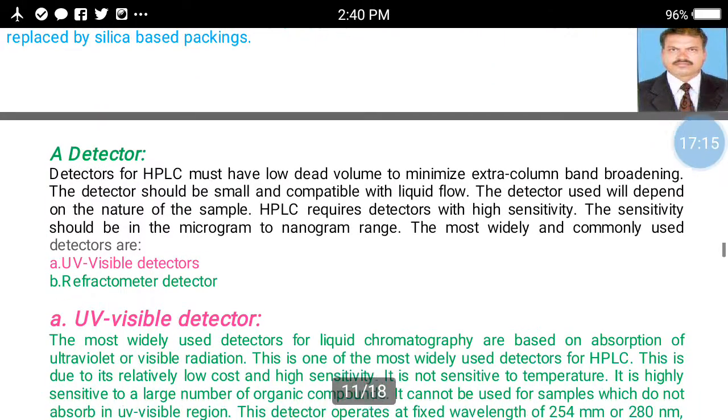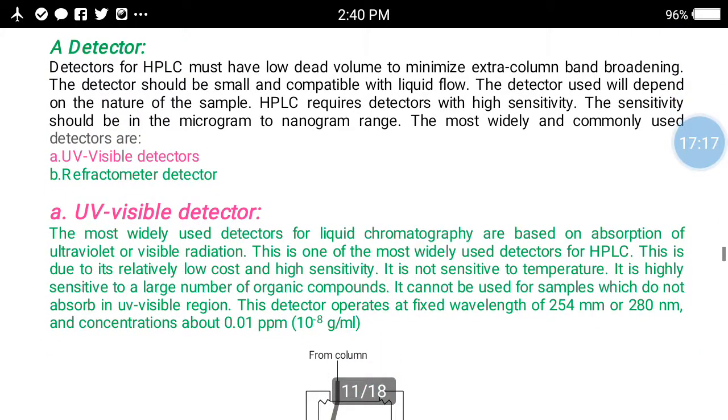Then the next important part: when the sample comes through the column, it goes to the detector. In HPLC, a number of detectors are used, but mostly two types are used. One is the UV visible detector and the other one is the refractometer detector.